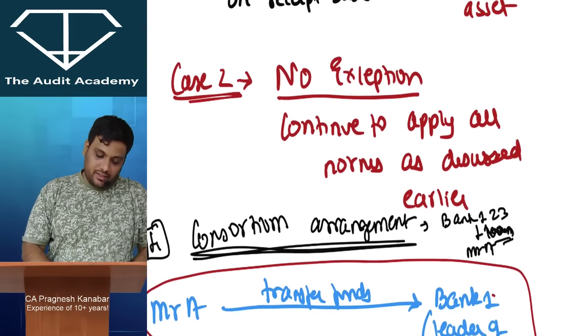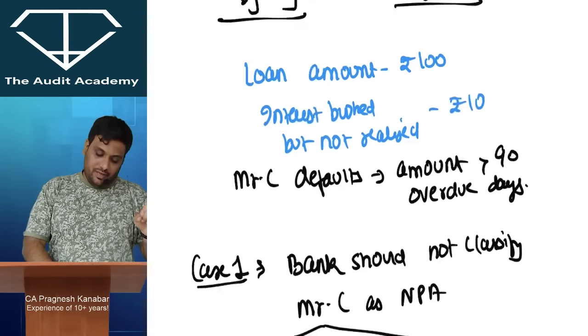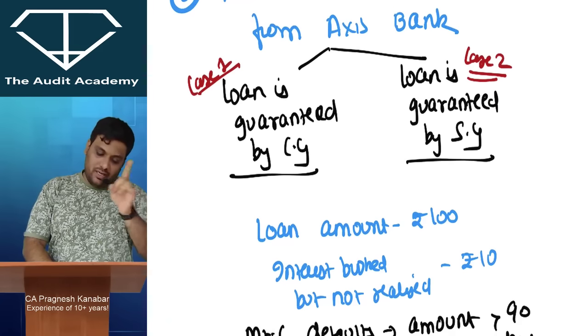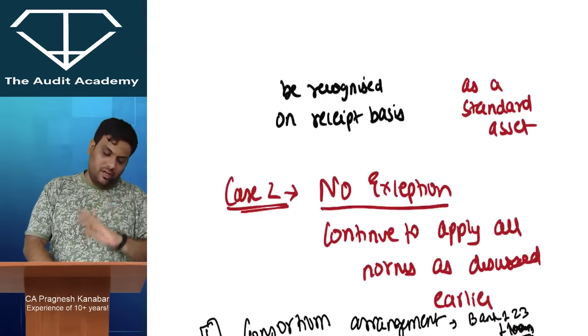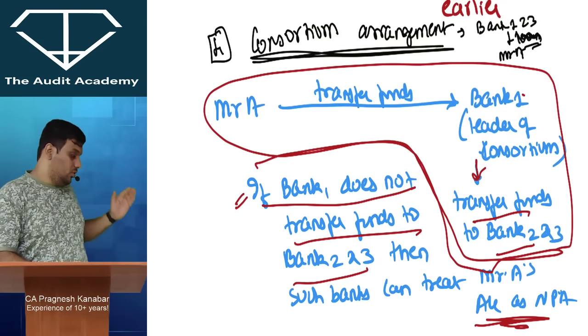Yes sir. And this exception is available only in case 1, that is central government, not in case 2, that is state government. For state government, the loan will be treated as a normal loan only.